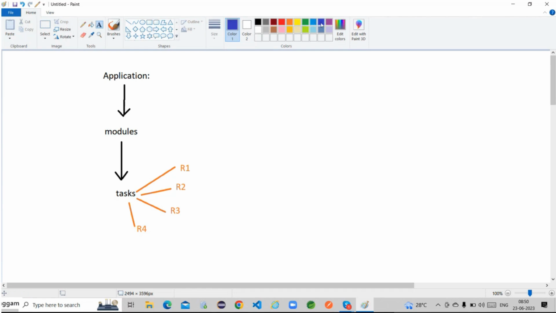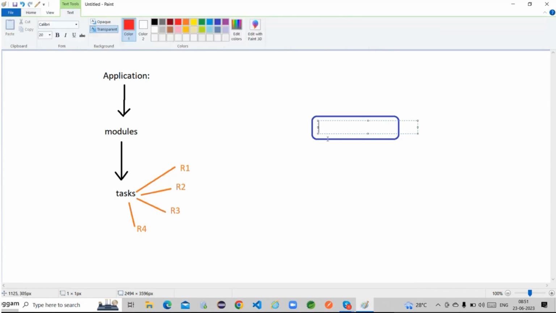If we take any application, suppose one bank application, is only one related module available, or are different types of modules available?